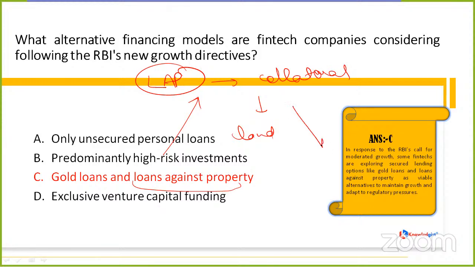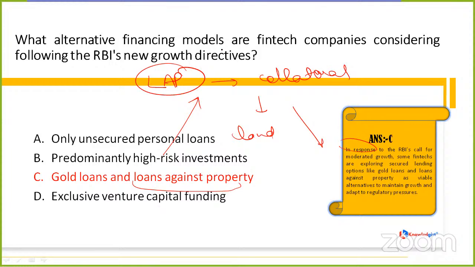So the correct option is option C, that is in response to the RBI's call for moderate growth. Some fintechs are exploring secured lending options like gold loans and loans against property as viable alternatives to maintain further growth and to adapt to regulatory pressures.